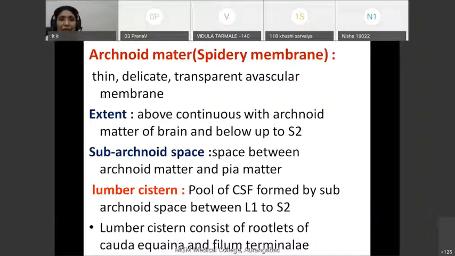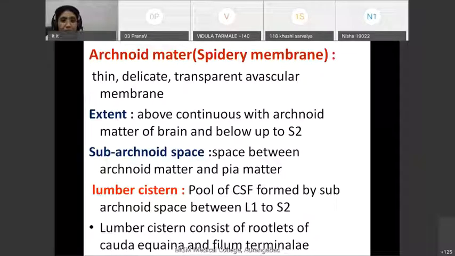Now, between the arachnoid mater and the pia mater, because pia mater is present below the arachnoid mater, there is the subarachnoid space, and this subarachnoid space is the largest space present between the meninges. In this space there is cerebrospinal fluid, and this subarachnoid space is continuous above with the subarachnoid space of the brain.